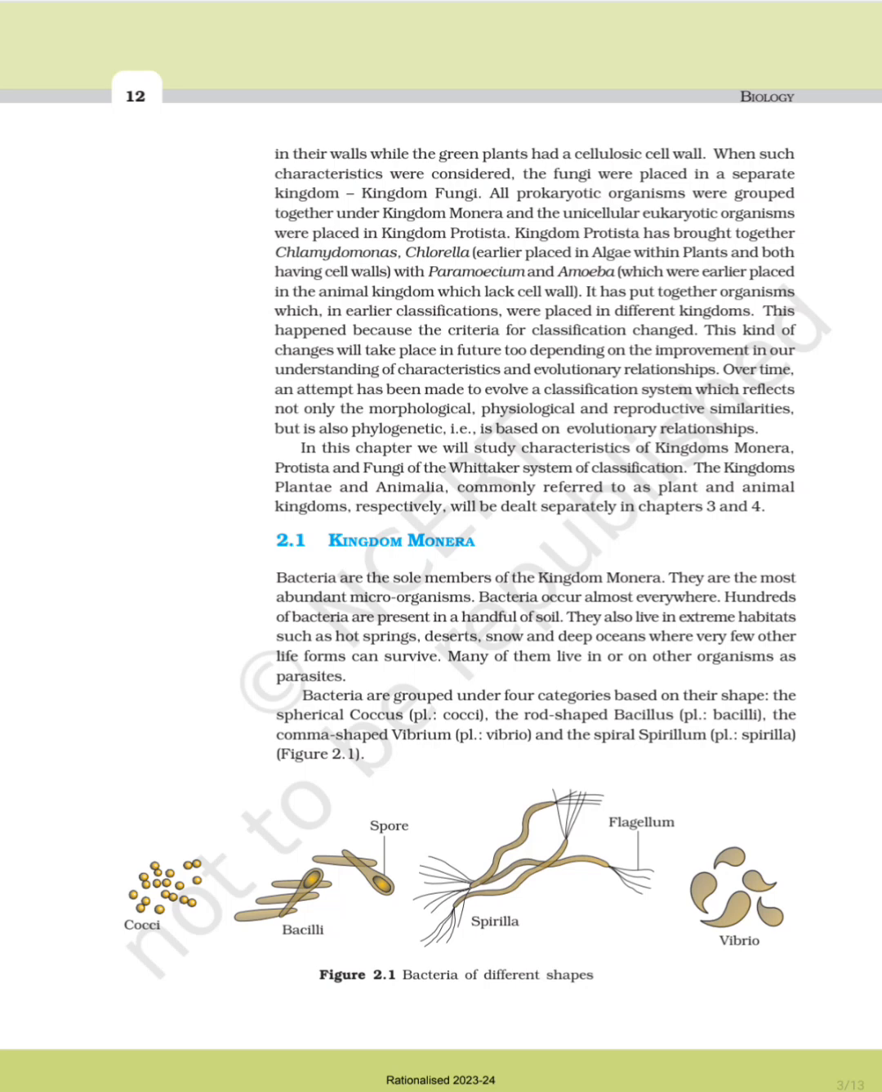They also live in extreme habitats such as hot springs, deserts, snow, and deep oceans where very few other life forms can survive. Many of them live in or on other organisms as parasites. Bacteria are grouped under four categories based on their shape: the spherical coccus, plural cocci, the rod-shaped bacillus, plural bacilli, the comma-shaped vibrio, plural vibrios, and the spiral spirillum, plural spirilla. In figure 2.1, we can see the cocci and bacilli, and the spirilla with flagella, and vibrio.